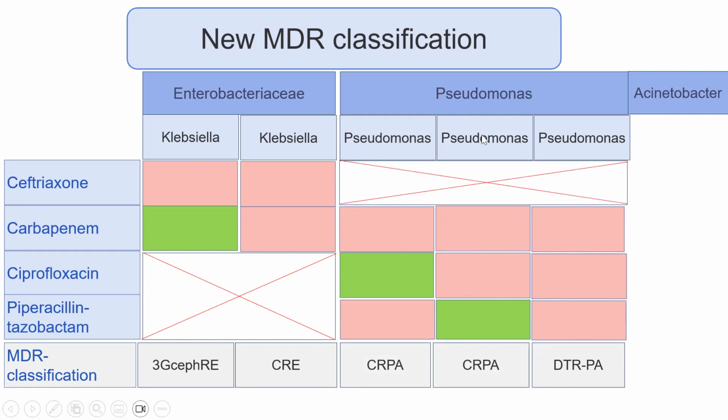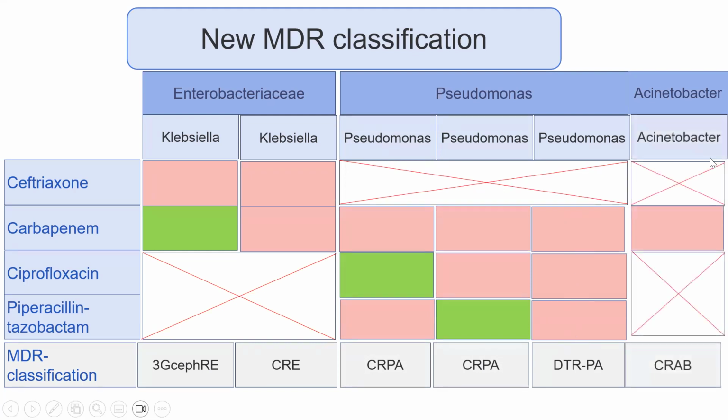But if the Pseudomonas is sensitive to either ciprofloxacin or quinolone or piperacillin tazobactam, this is called carbapenem-resistant Pseudomonas, not difficult to treat. So difficult to treat is resistant to all types of beta-lactam antibiotics, carbapenem and non-carbapenem, and quinolones.